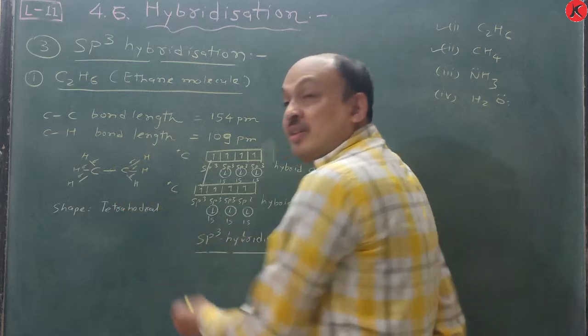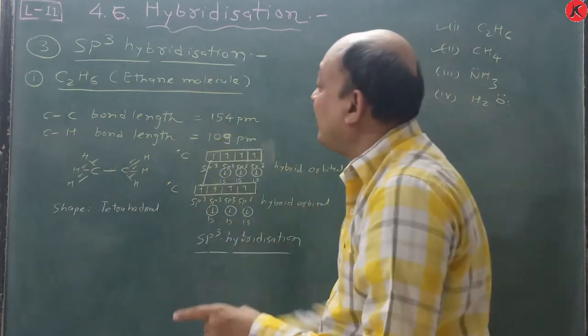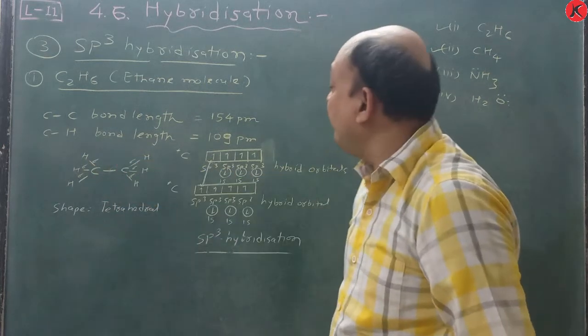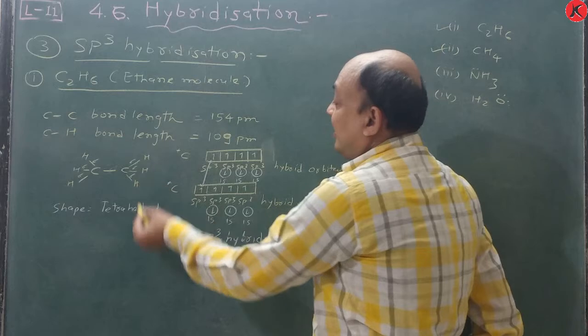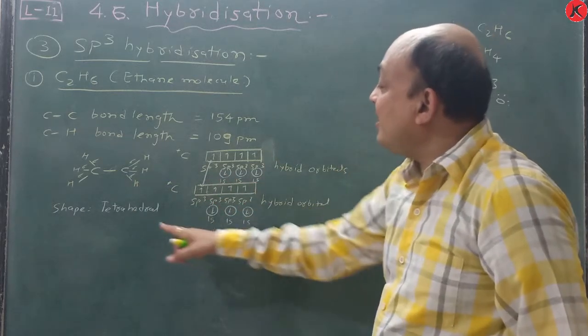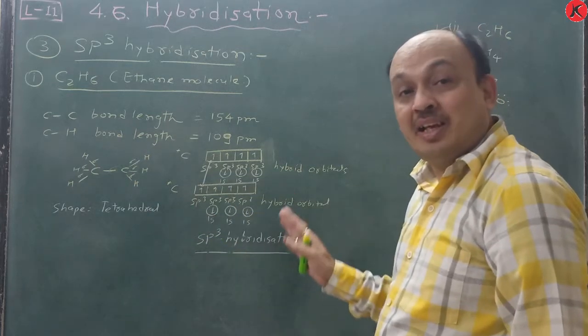So there are 6 sp3-s sigma bonds. This overlapping is possible, and that's why the hybridization is sp3 and the shape is tetrahedral. You have to discuss the same for methane also.